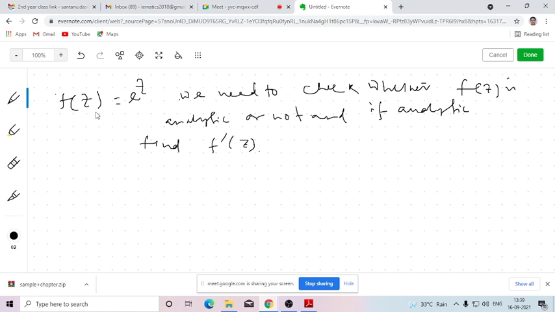So this is our problem. The function is arbitrarily given to us, so we need to verify whether it is satisfying the Cauchy-Riemann equation, sorry, whether it is analytic or not, and if analytic, then we need to find out the derivative, that is f dash z. Okay.